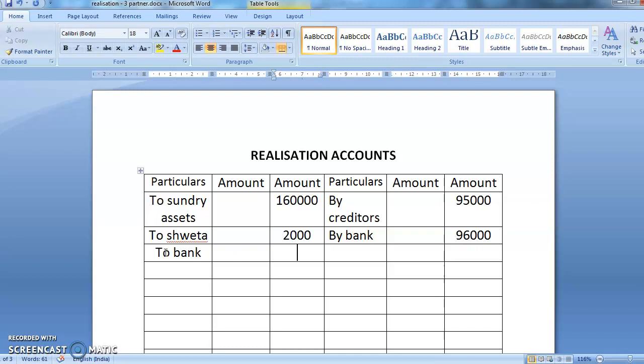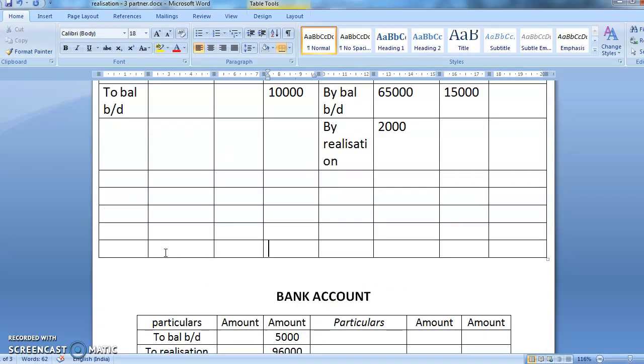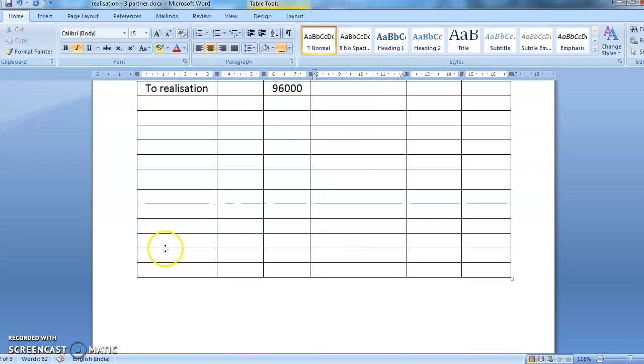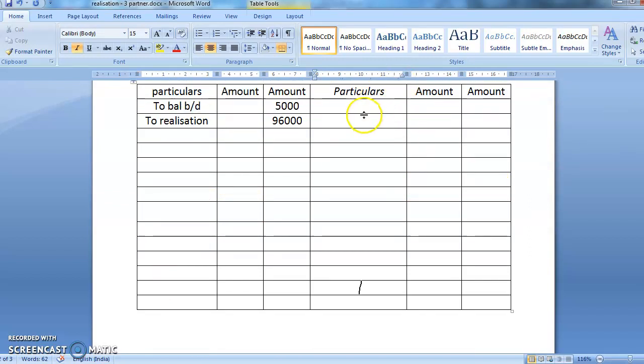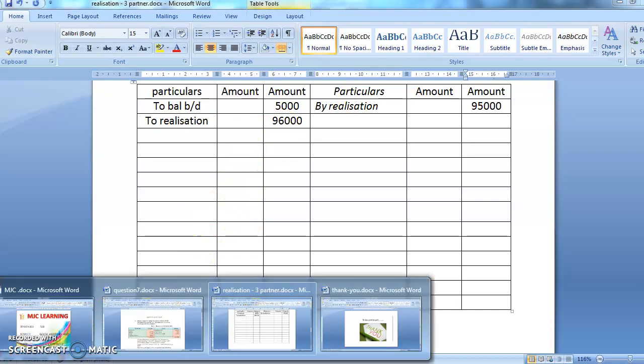In the bank account, nothing is mentioned, so we are going to make the payment as per book value. Okay, 95,000. In bank, it will come as by realization account 95,000. By realization account. Yes, how much? 95,000.